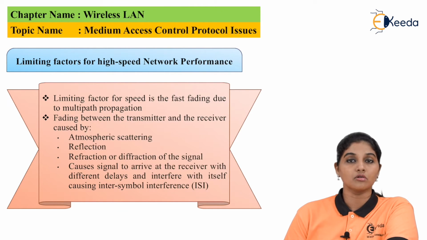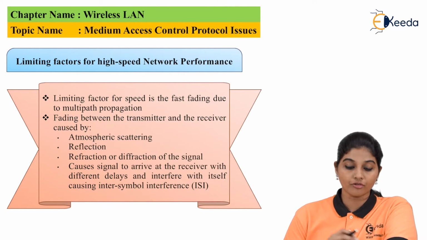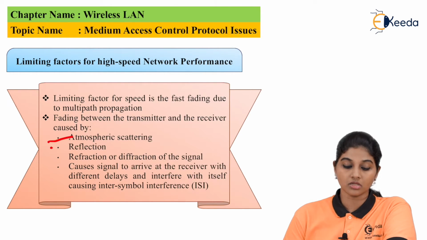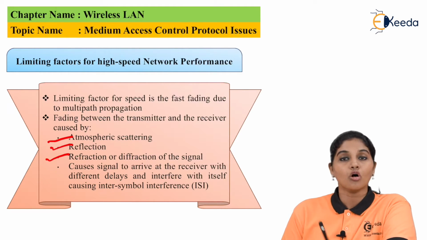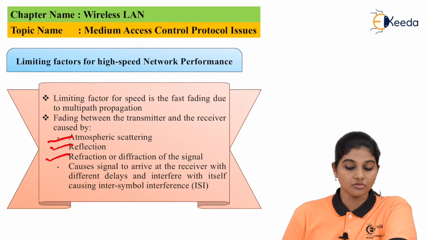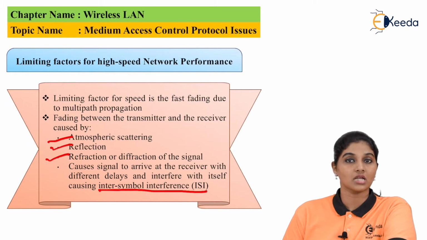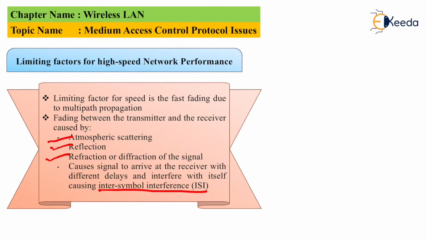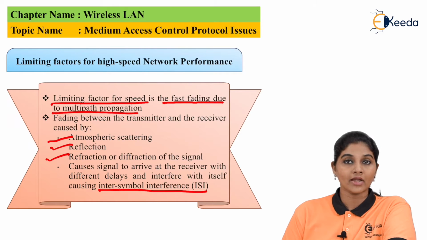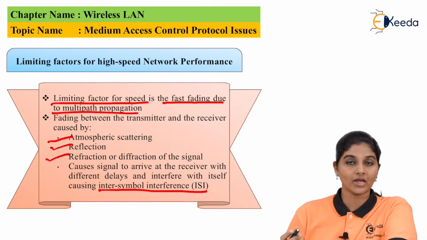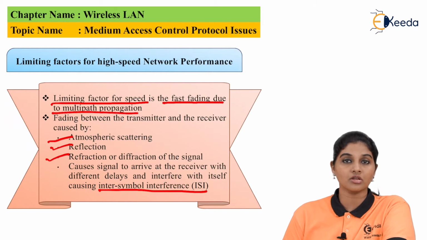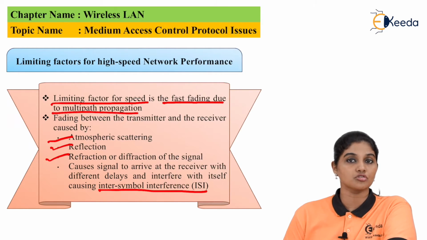Now, apart from these issues, there are certain factors which limit high speed network performance. First of all, atmospheric scattering, then reflection, then refraction or diffraction of the signals. All these issues cause the signal to arrive at the receiver with a delay, and therefore result in intersymbol interference, that is ISI. The limiting factor for speed is fading due to multipath propagation, and the fading between transmitter and receiver is caused by atmospheric scattering, reflection, and refraction.